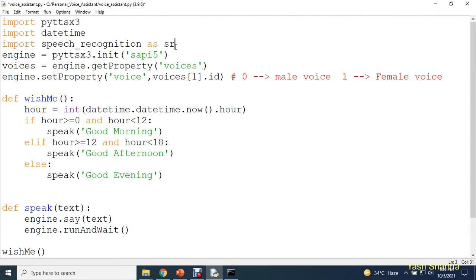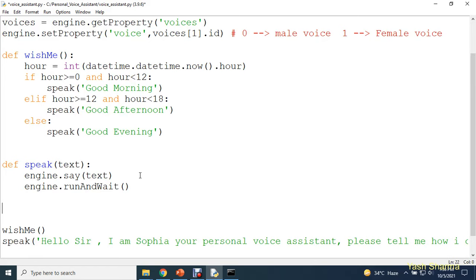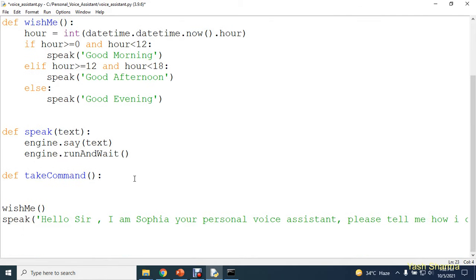Okay, and now guys, here we are going to create one more function, and the name of that function will be take_command. So this is going to be the name of my function, take_command. First of all, this function is going to take an input from the user and return a string output.